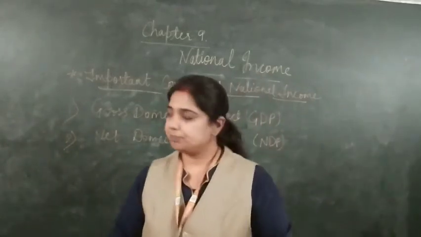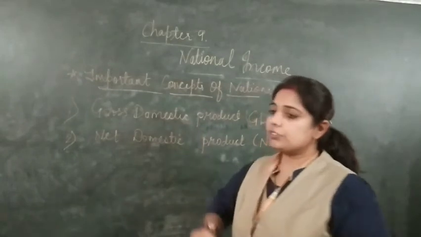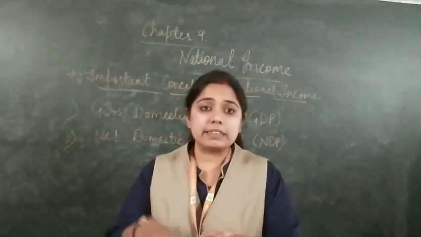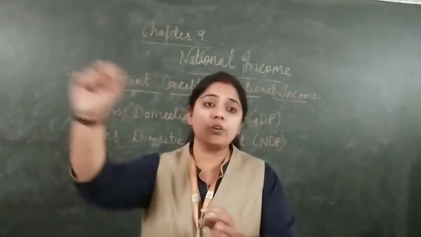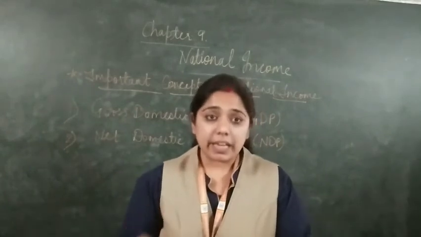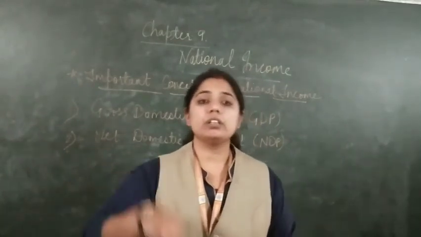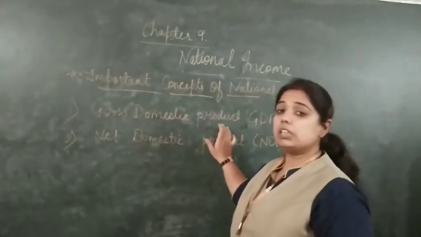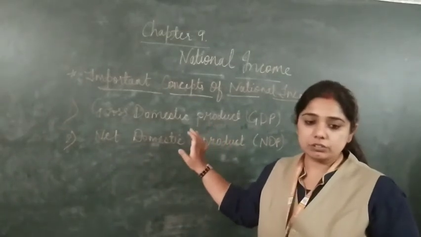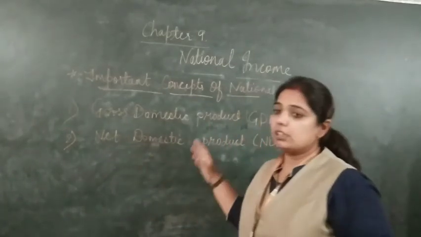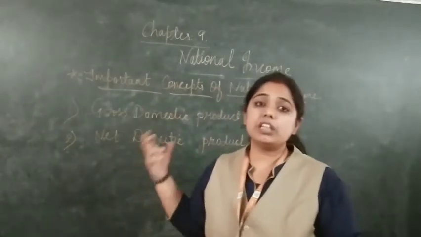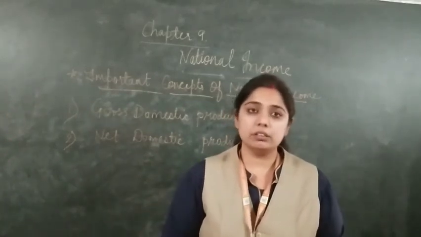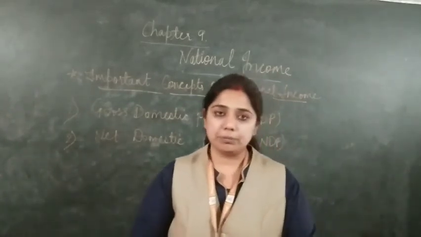Another fact is that goods produced by the citizen of a country but in foreign countries, and the incomes generated from foreign trade, are not considered in the GDP. Understood? And economists clarify this GDP more with diagrams. With the help of the diagrams it will be clearer how to calculate the GDP.